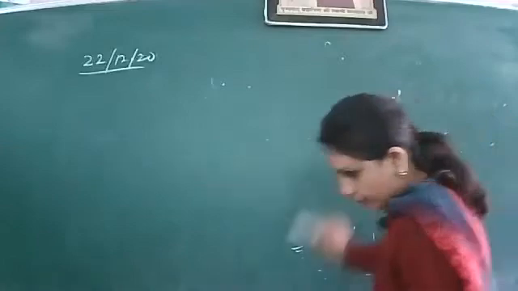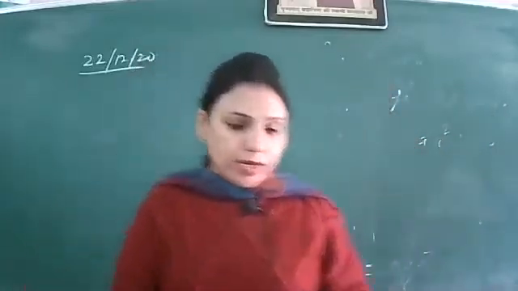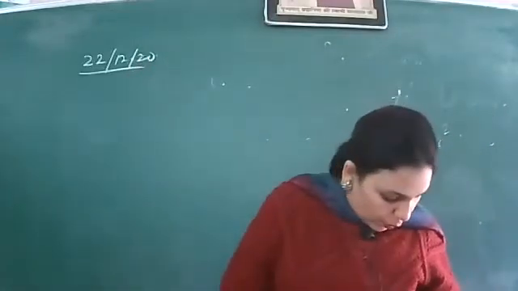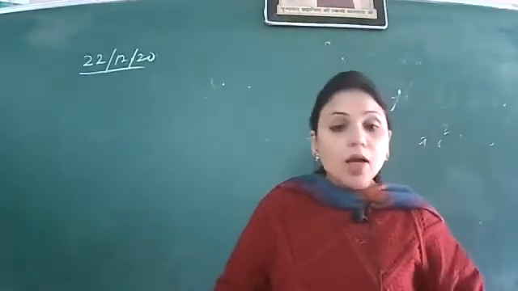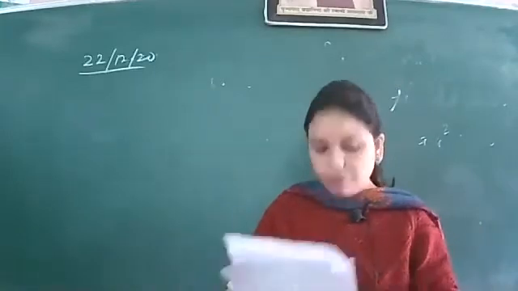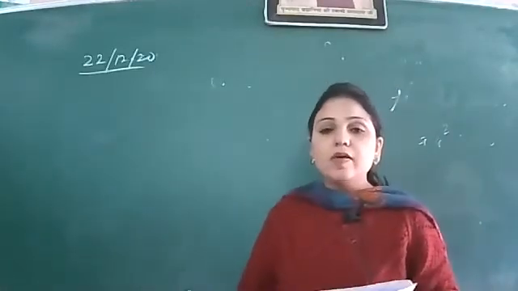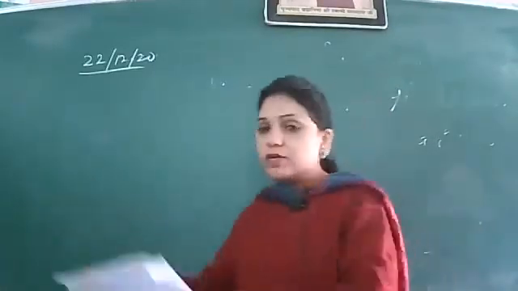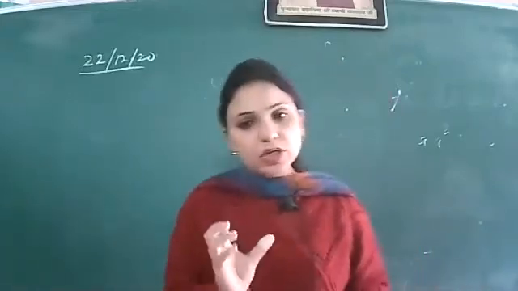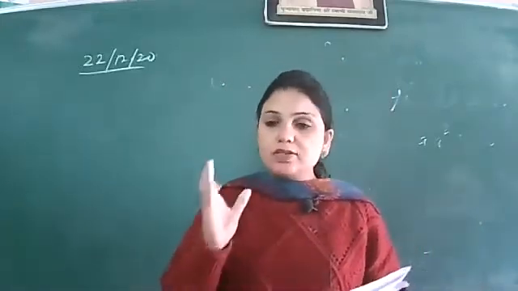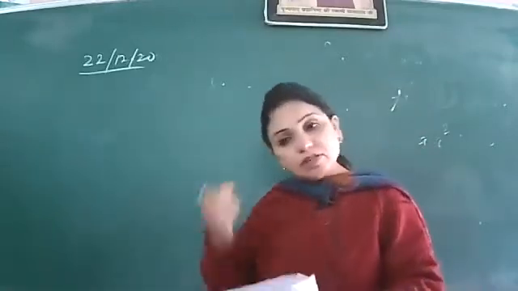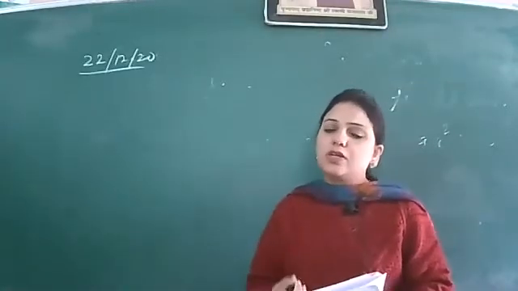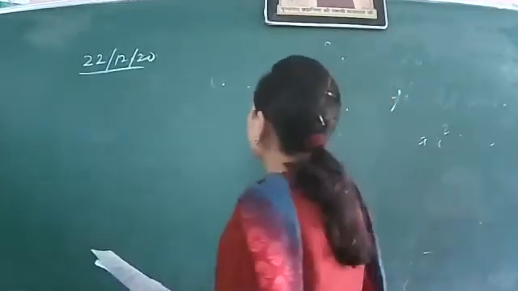Then come to question number 7. Dash are the coordinates of the point of intersection of x-axis and y-axis. Obviously, we all know that origin is the point where the x-axis and y-axis intersect each other, they meet each other. But the way you have written the coordinates of origin, that too was not desirable.